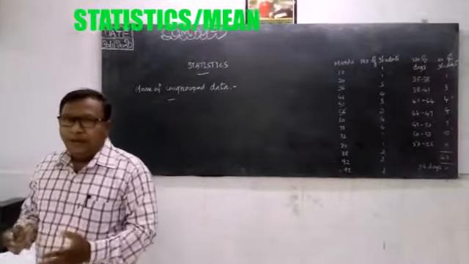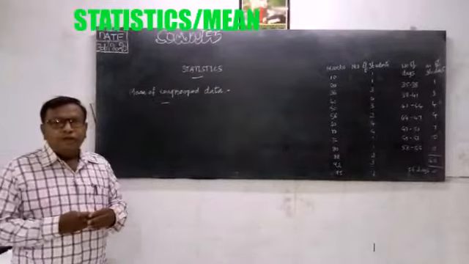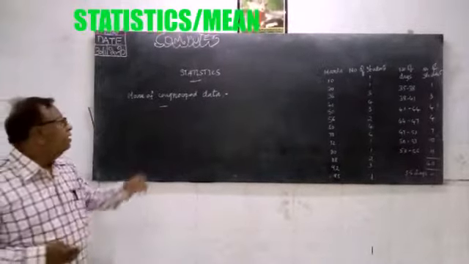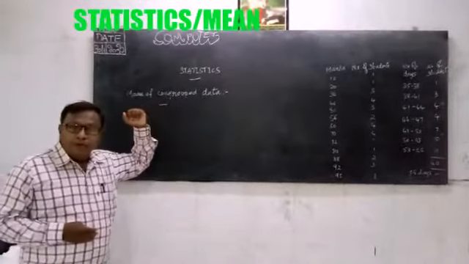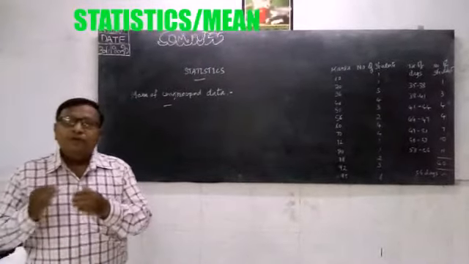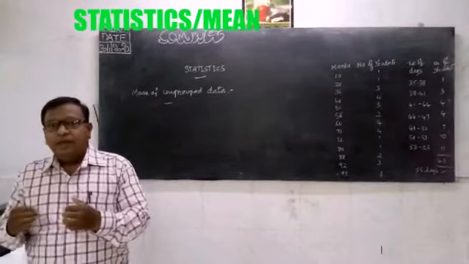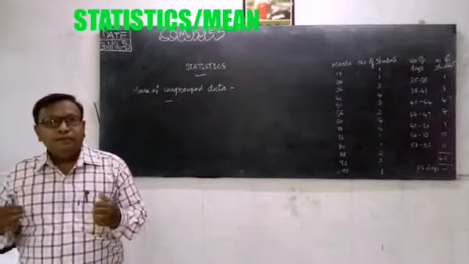Coming to mean, we have different types. First we will study the mean for ungrouped data, the mean for grouped data, and in grouped data we will study different methods of calculating the mean.